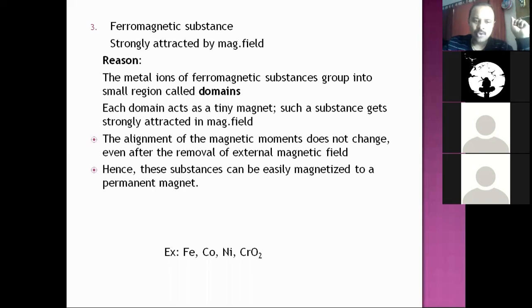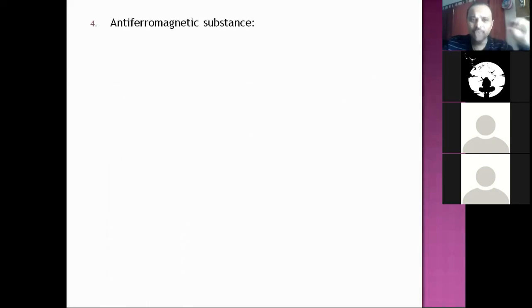Some examples: iron, cobalt, nickel, chromium oxide. So this is ferromagnetism, which has domains as the reason for it. The fourth one is anti-ferromagnetic substance, and ferrimagnetic substance is the fifth one. I'll tell you, anti-ferromagnetic and ferrimagnetic substances both have similar magnetic moments like ferromagnetic substances. Both of them are similar in domain structure.